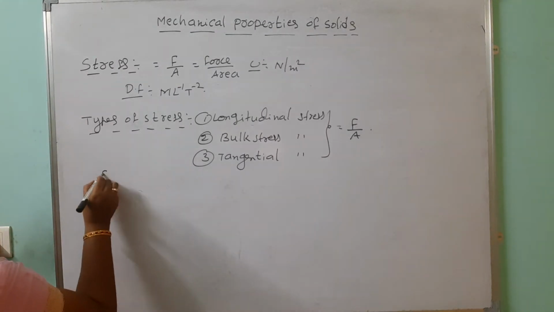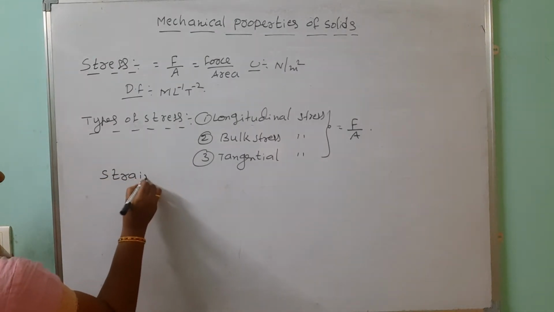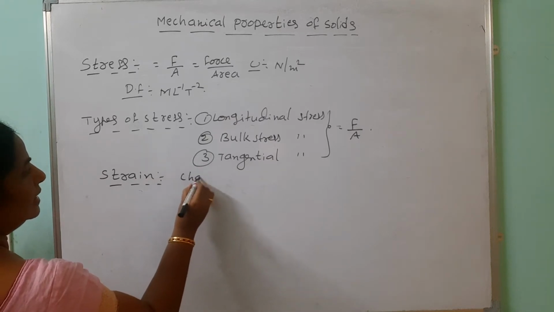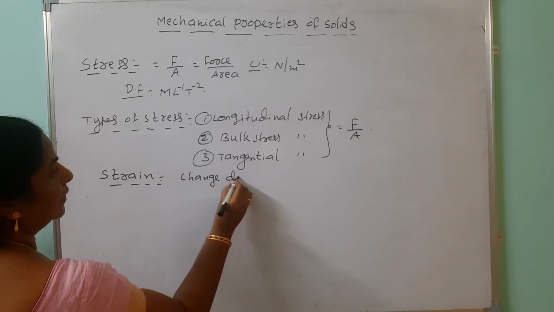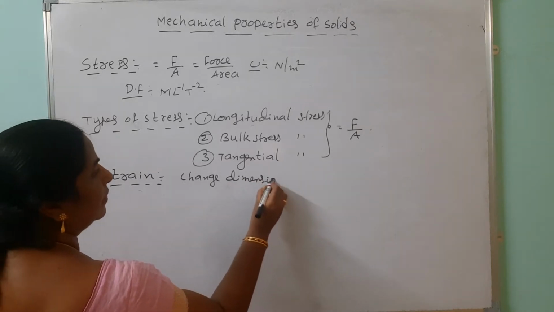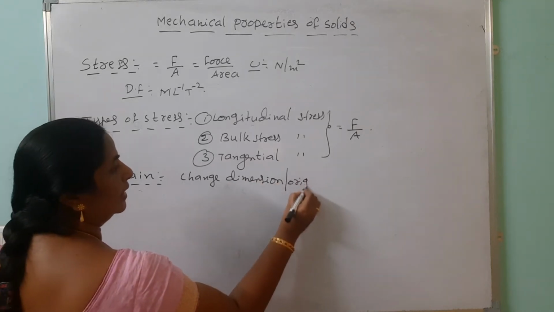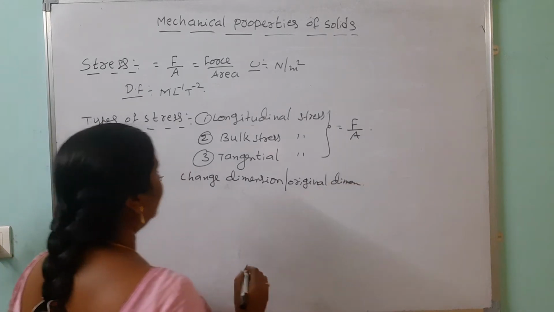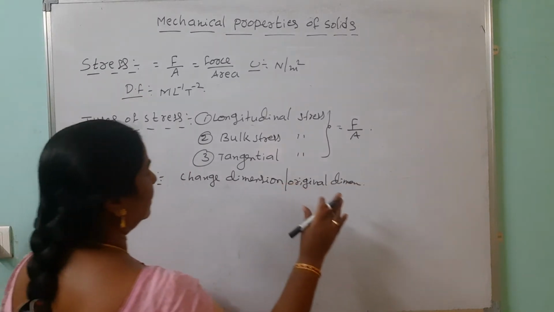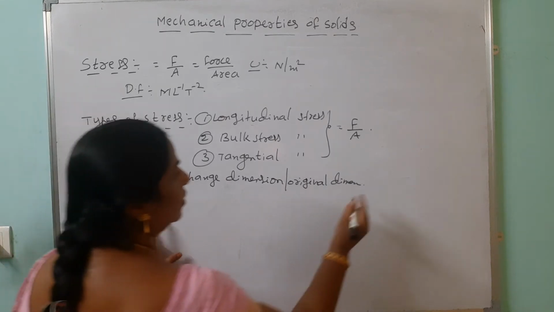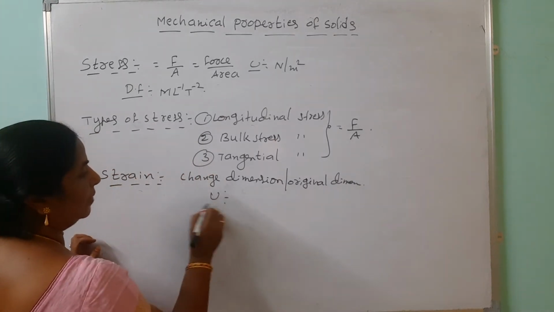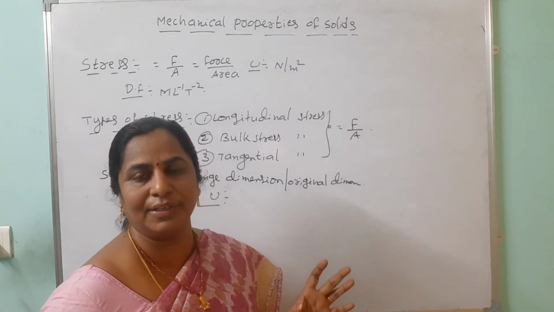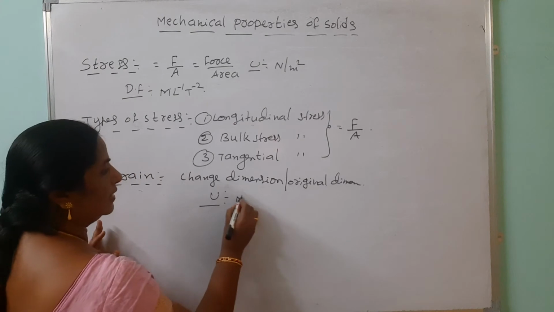Now we are going to discuss the strain. What is the strain? It is the ratio of the change in dimension to the original dimension. But here remember that there is no unit for this. In examination they will ask what is the unit of strain. It is a ratio, so there is no unit for that.